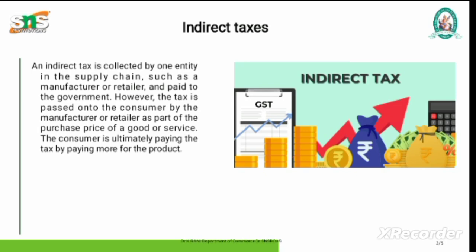What is indirect tax? The tax imposed on the use of a product and service is known as an indirect tax. It is not imposed directly on an individual's income; rather, in addition to the cost of the product or service the seller purchased, they must also pay the tax. A single party in the supply chain, like a manufacturer or retailer, collects it to pay the government.